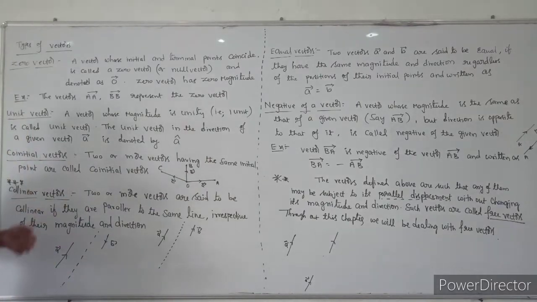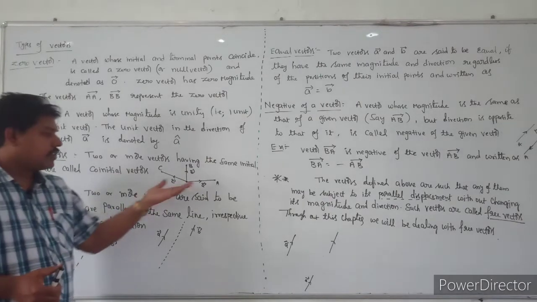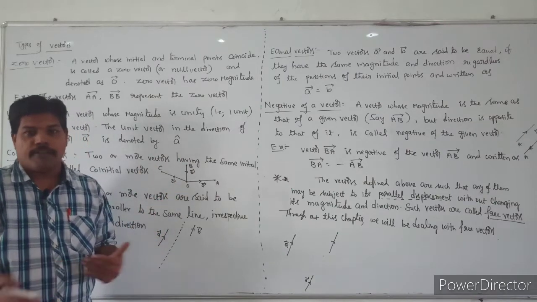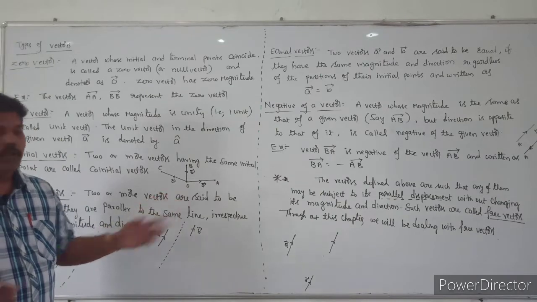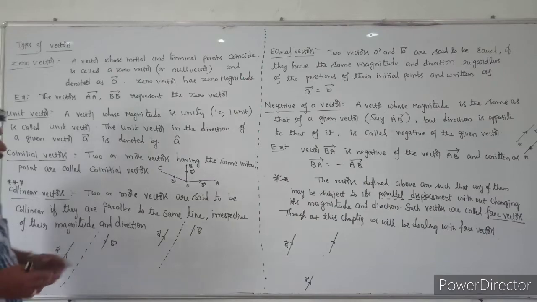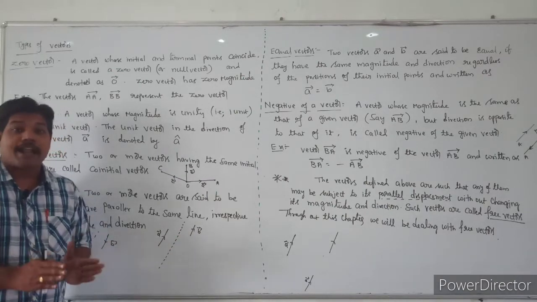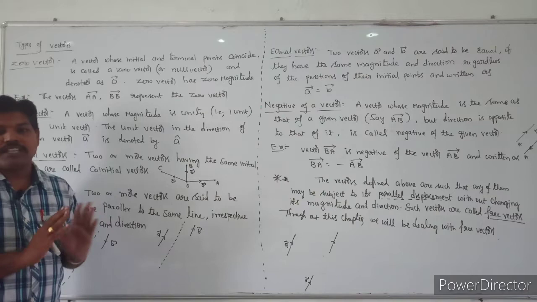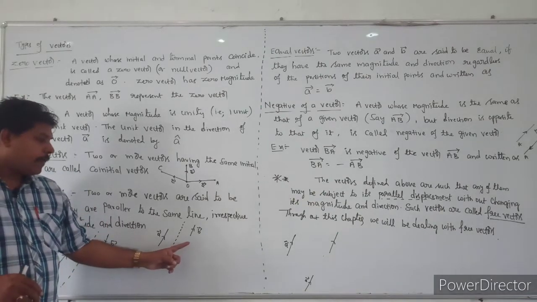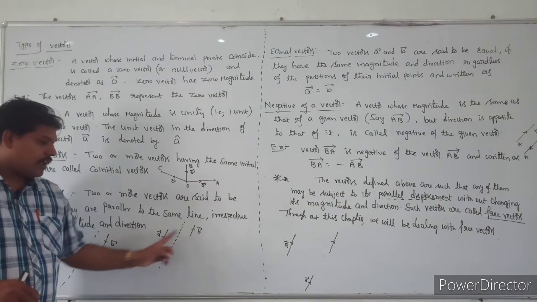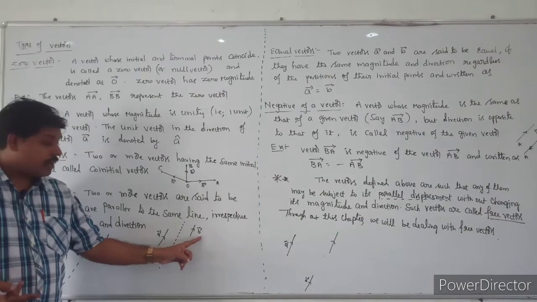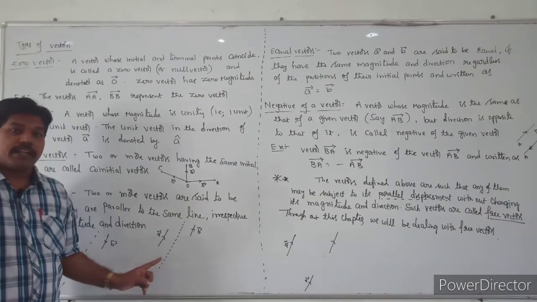And also co-initial vectors. Two or more vectors are said to be co-initial if the initial point is the same for all the vectors. Next, collinear vectors, a very important one. Collinear vectors are two vectors that are parallel to the same line, regardless of magnitude and direction. They may have the same direction but different magnitude, but both are parallel to the same line, so we can take them as collinear.